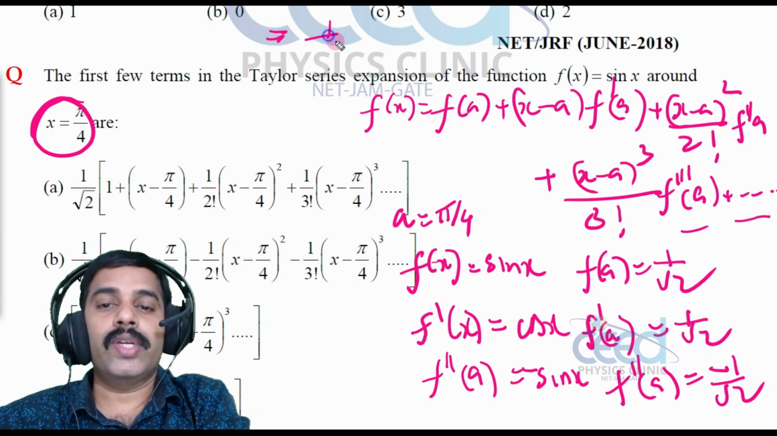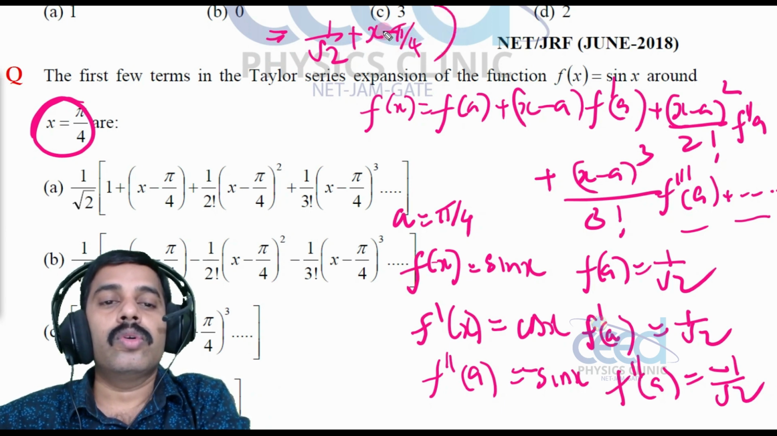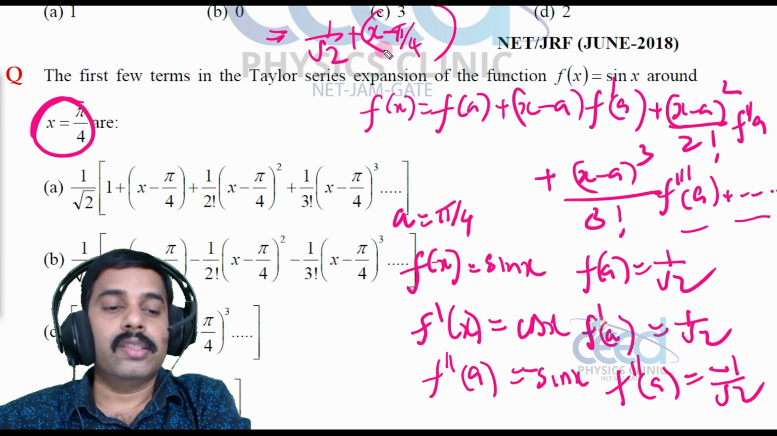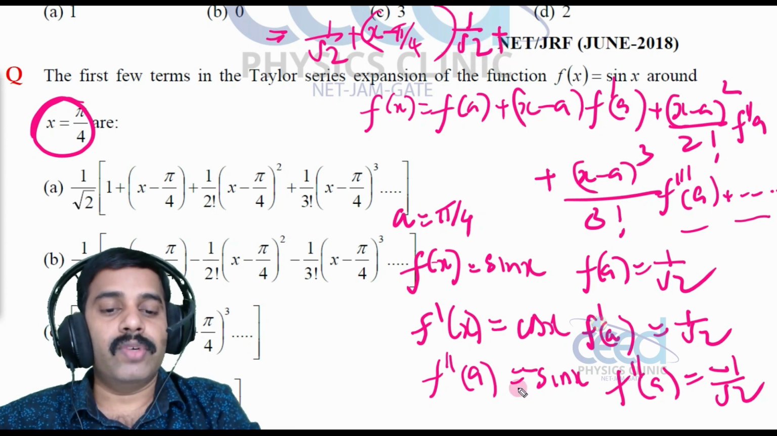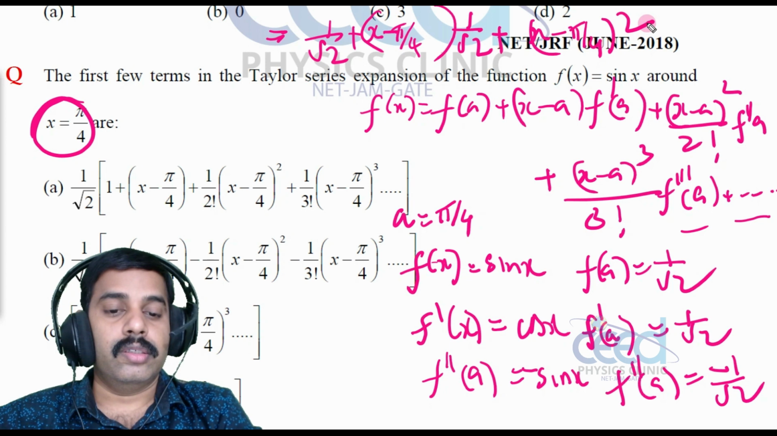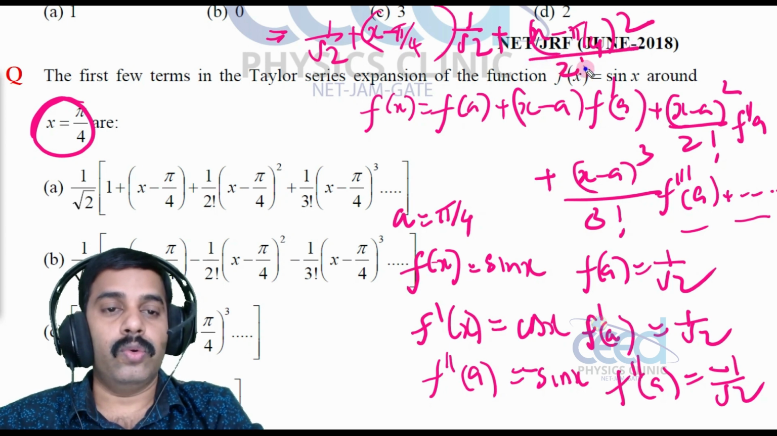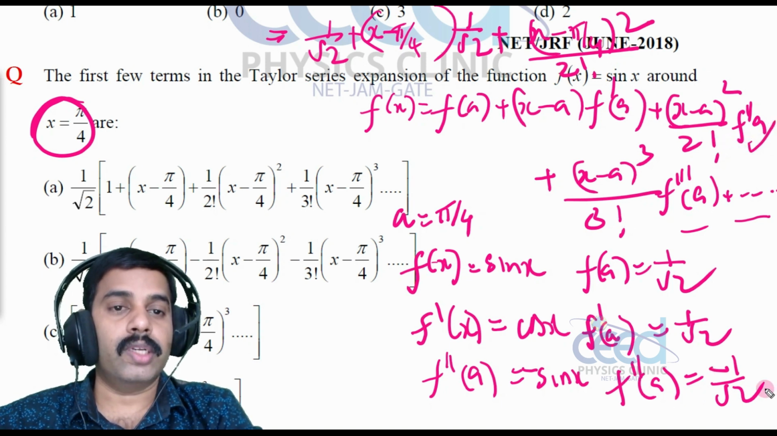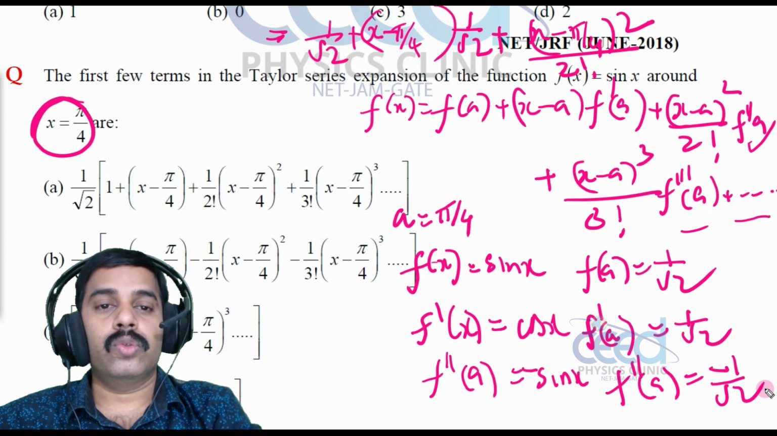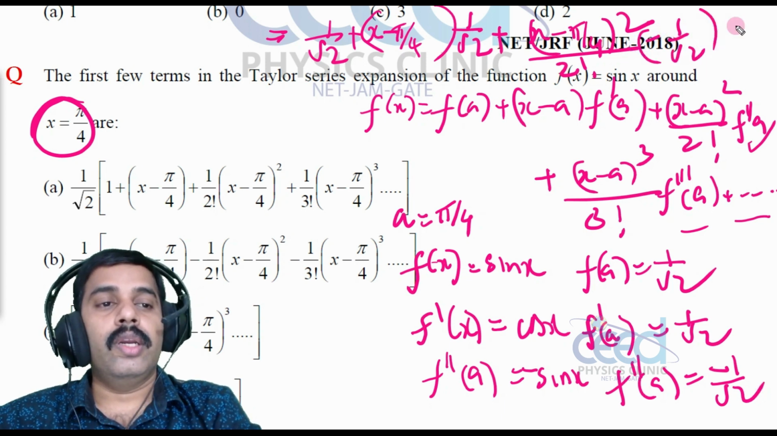That is equal to f of a is 1 by root 2, plus x minus pi by 4 into f dash a. What is f dash a? F dash a is 1 by root 2, plus, now what is f double dash a? That is x minus a whole square, that is x minus pi by 4 the whole square, by 2 factorial. So in this expression, what is f double dash of a? That is minus 1 by root 2. So we have minus 1 by root 2 here. Now plus etc.